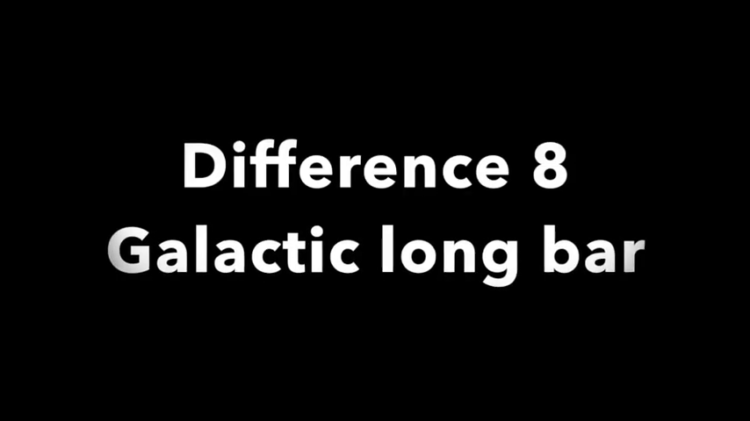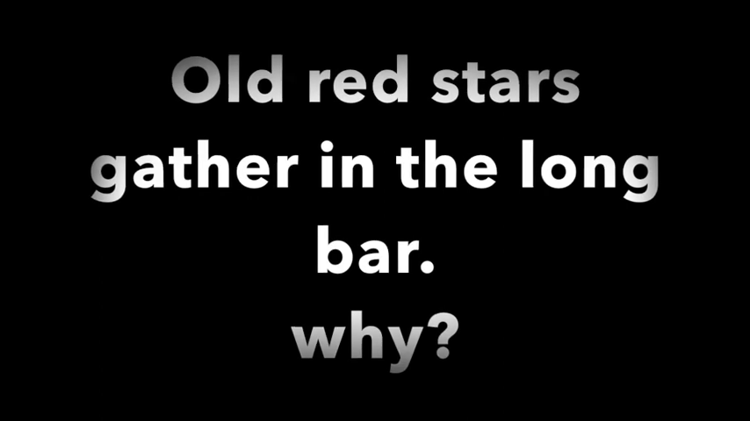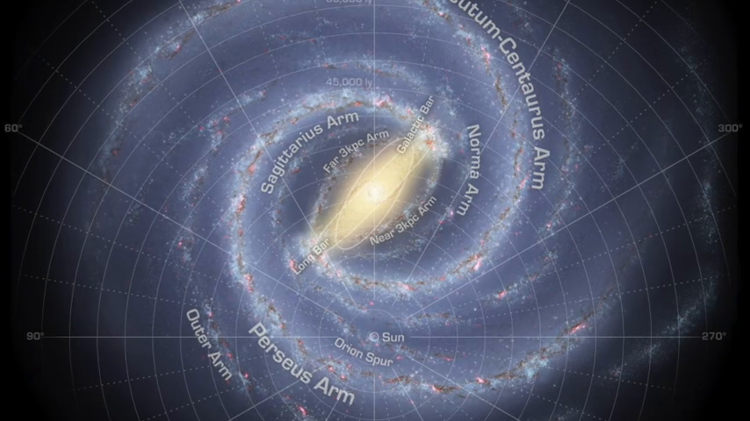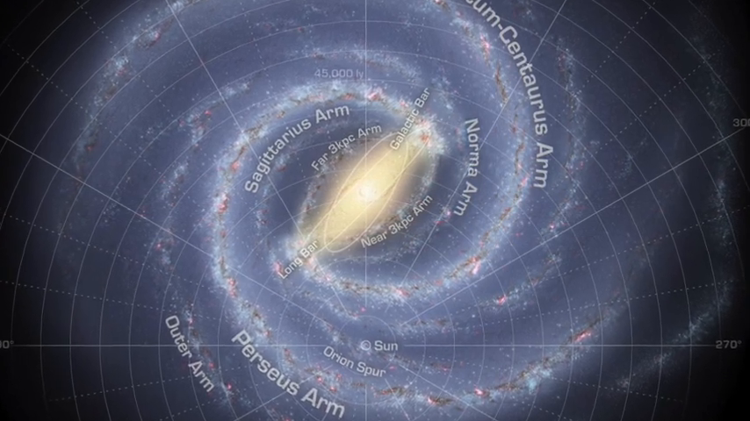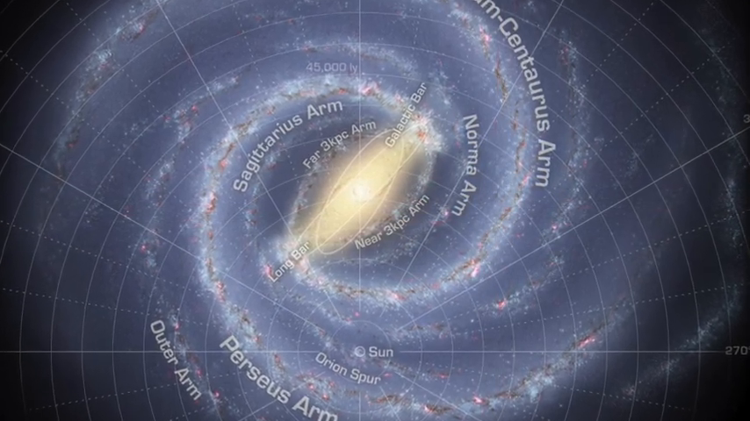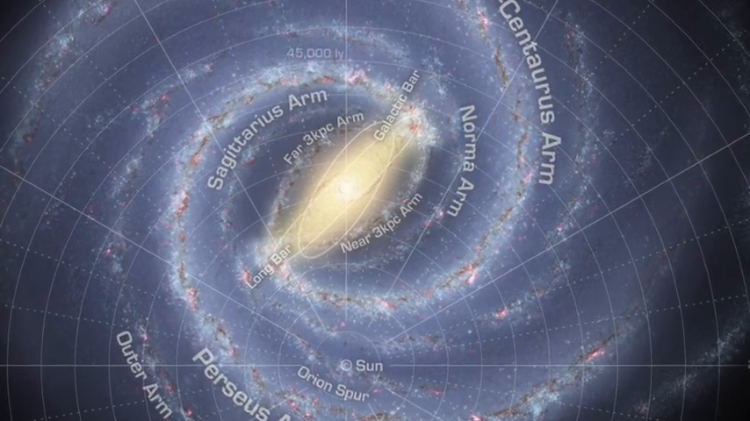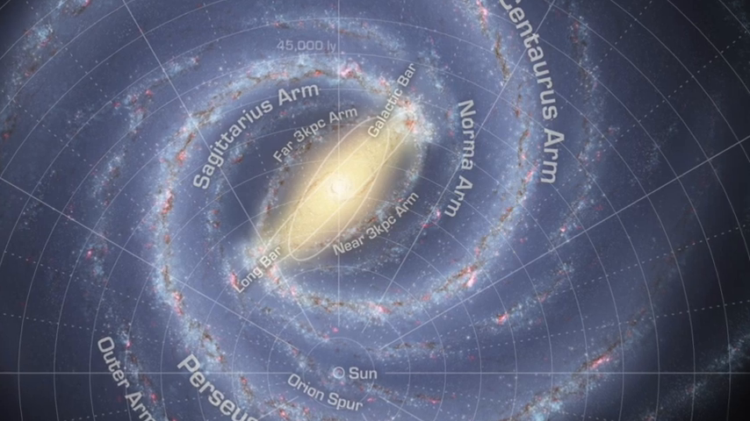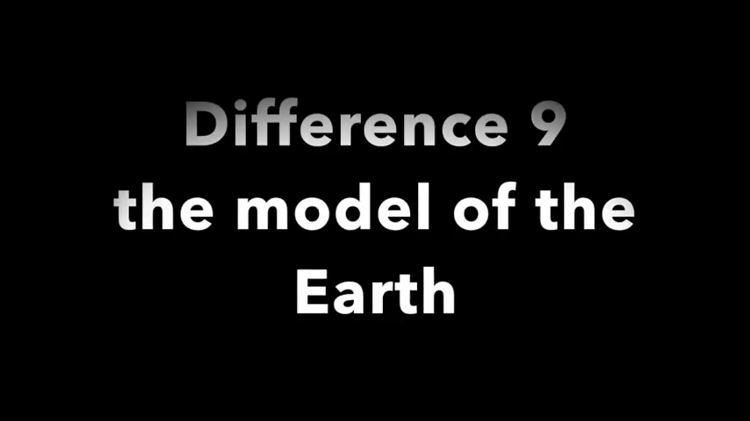8. Galactic long bar. The galactic long bar in our Milky Way has only recently been discovered, and scientists are still trying to determine its function. The theory of active resonance states that stars are pulled into the long bar when they are old. They then decompose in the galactic core. Newborn protons subsequently escape the galactic core and gather in the outskirts of the galaxy. It is there that new stars are born.